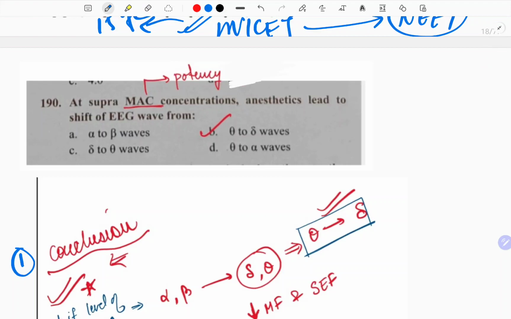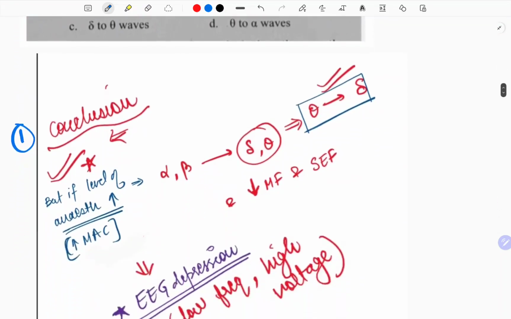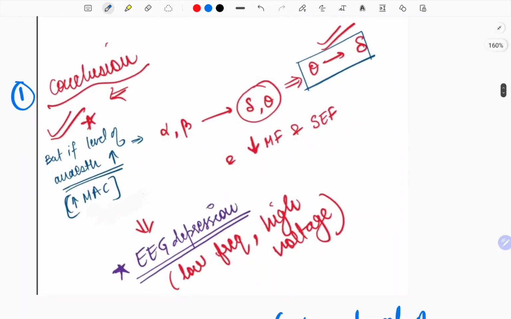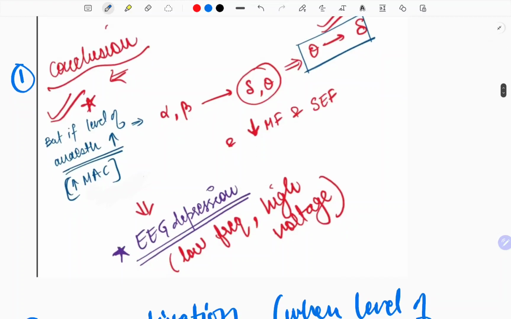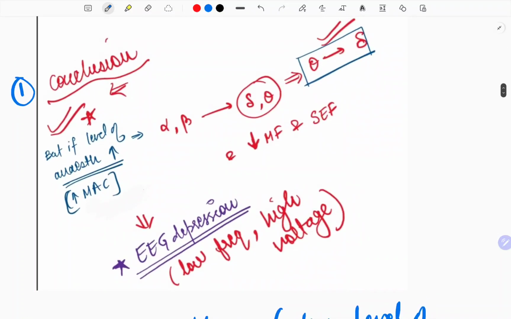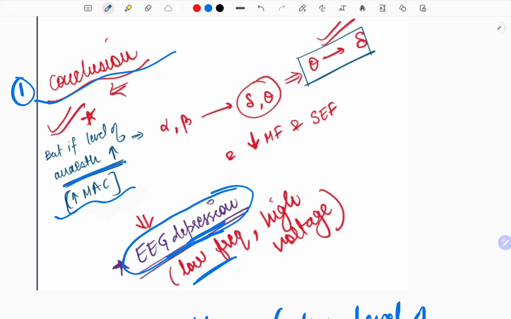Now another very different question which can add to your knowledge. Supra-MAC concentration of anesthetic leads to a shift in the EEG waves from. See, don't start digging up these questions and finding out the reasons for it. Just learn this conclusion point, that if the level of anesthesia increases, the MAC will increase, right? Then it will cause EEG depression. In EEG depression the waves are low frequency. See, depression is happening, so our frequency becomes low, so low frequency.